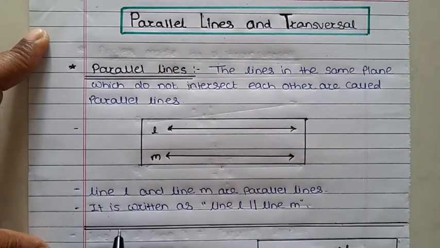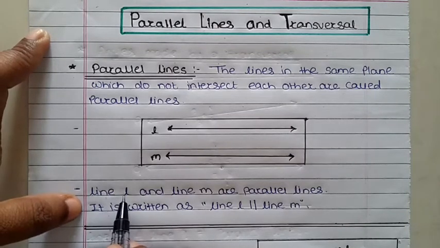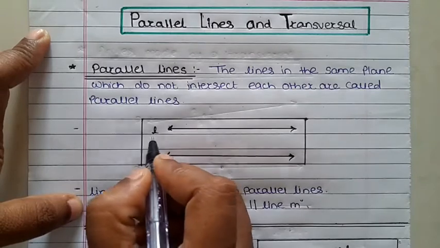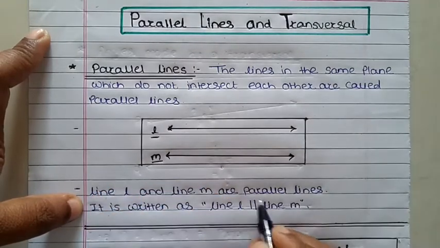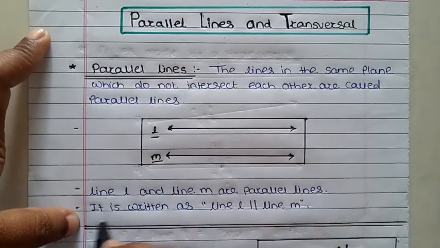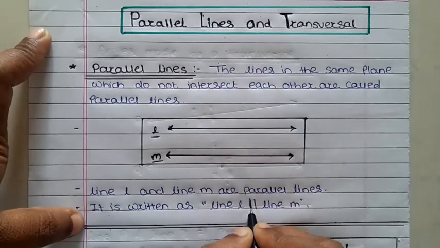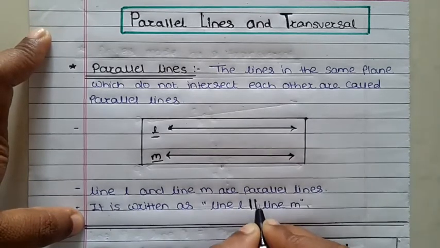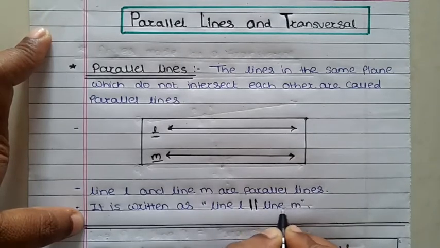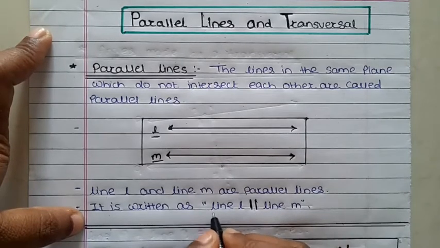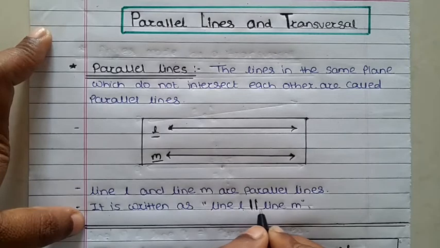Line L and line M are parallel lines. It is written as line L is parallel to line M.